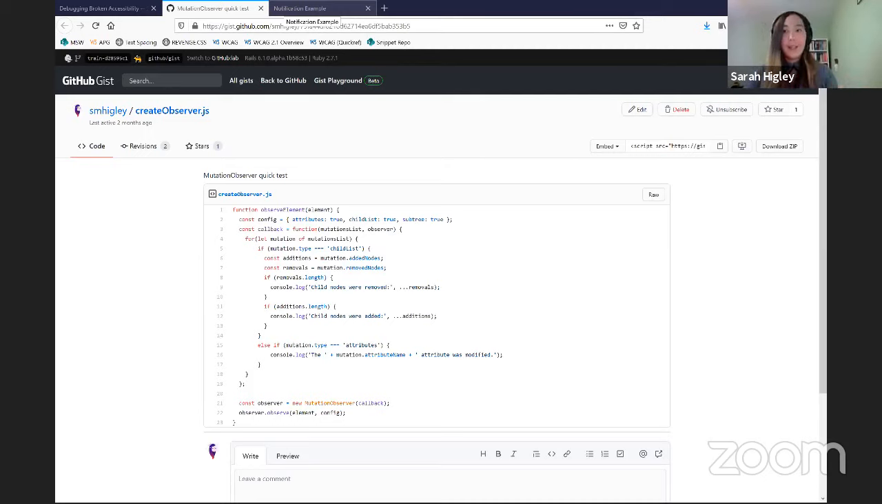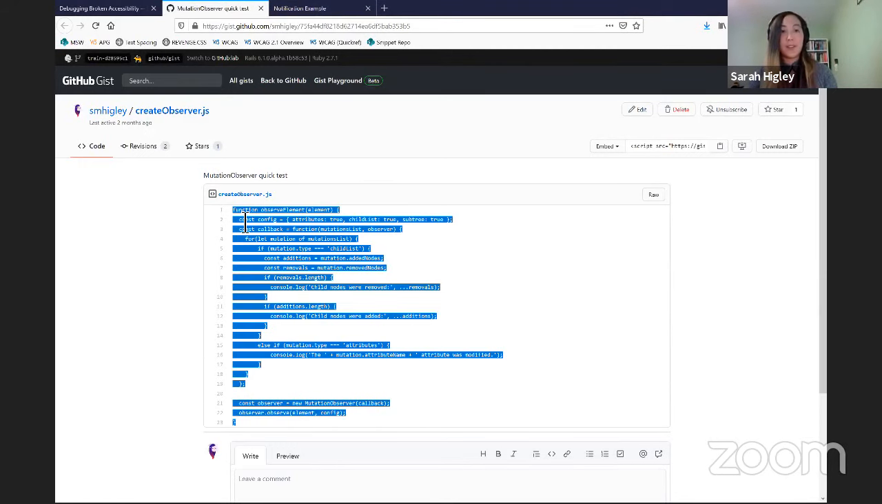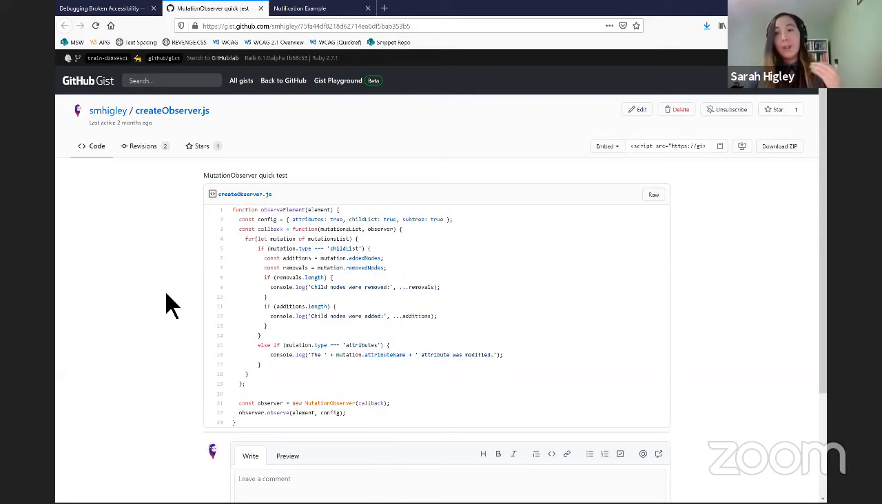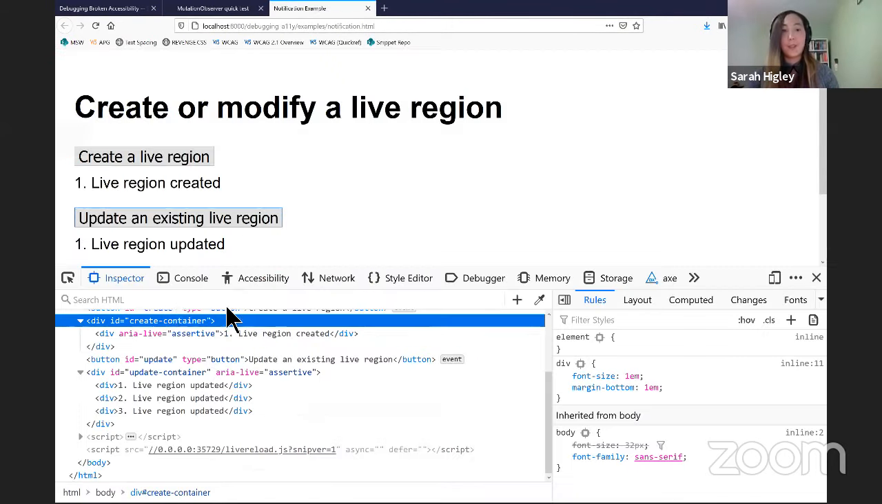So to aid in that, I made this mutation observer. This is just a function that creates a mutation observer, which is essentially a way through JavaScript to watch any DOM mutations that are happening, and it logs those to the console.